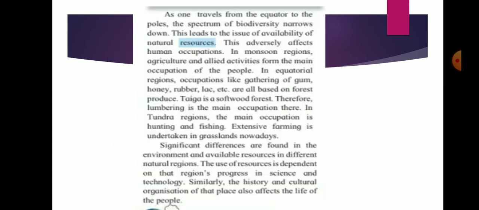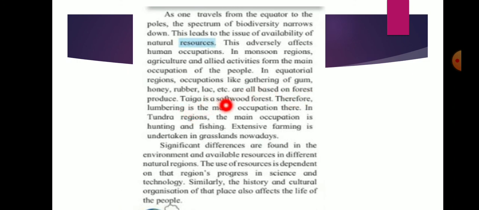As one travels from the equator to the poles, the spectrum of biodiversity narrows down. This leads to the issue of availability of natural resources. This adversely affects human occupations. Agriculture and allied activities form the main occupation of the people in monsoon regions. Occupations like gathering of gum, honey, rubber, lac, etc. are all based on forest produce in equatorial regions.